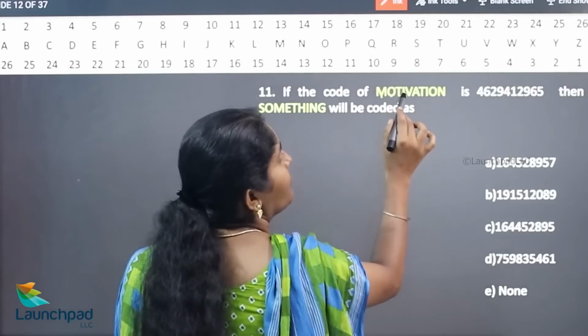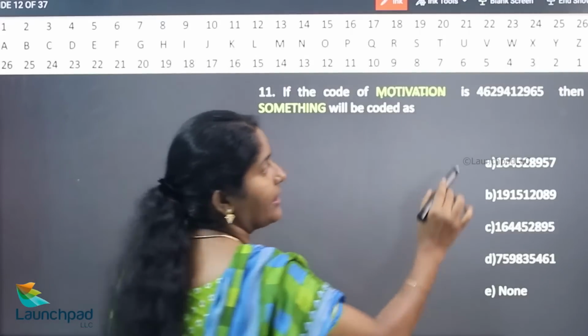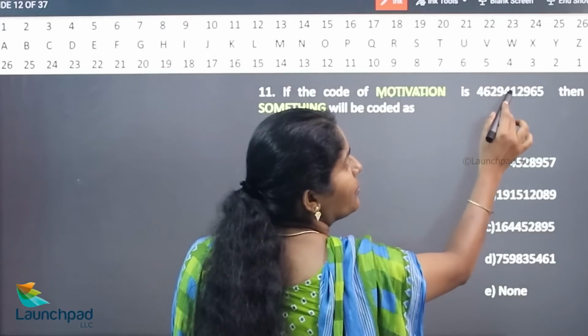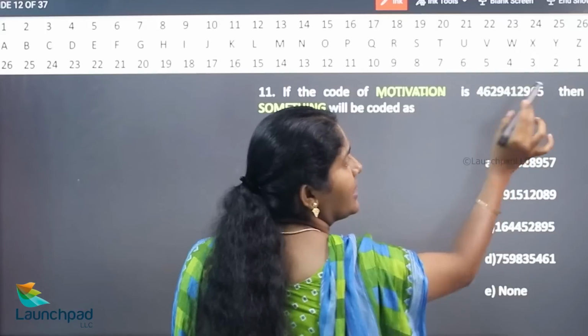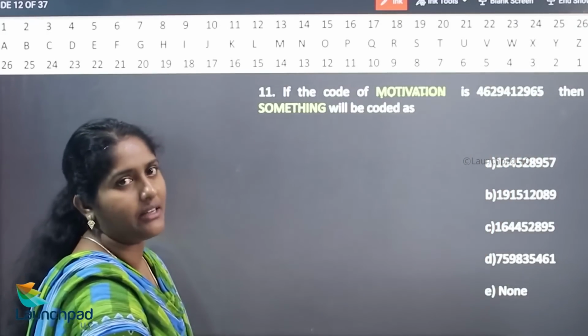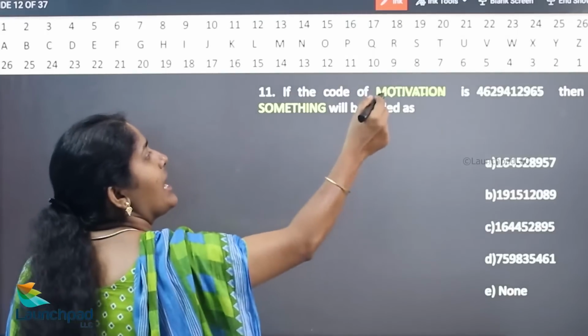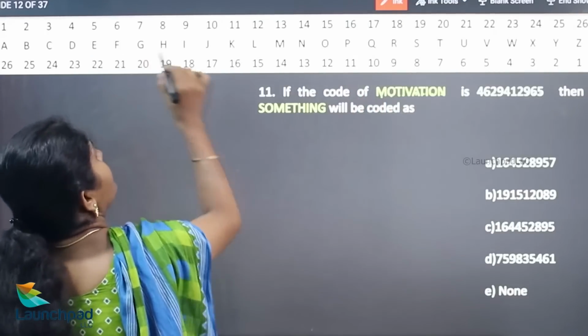1, 2, 3, 4, 5, 6, 7, 8, 9, 10. Here 1, 2, 3, 4, 5, 6, 7, 8, 9, 10. 10 letters word is there and 10 letters numbers are there. So they are using the format. What is the value of M here?